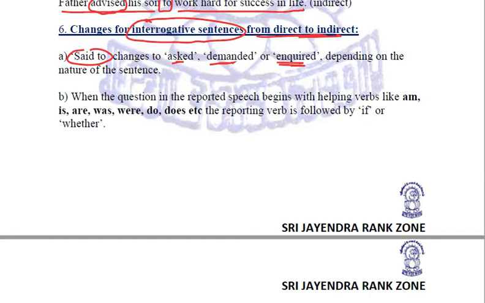And when the question in the reported speech begins with any helping verbs like am, is, are, was, were, do, does, etc., then the reporting verb is followed by if or whether.